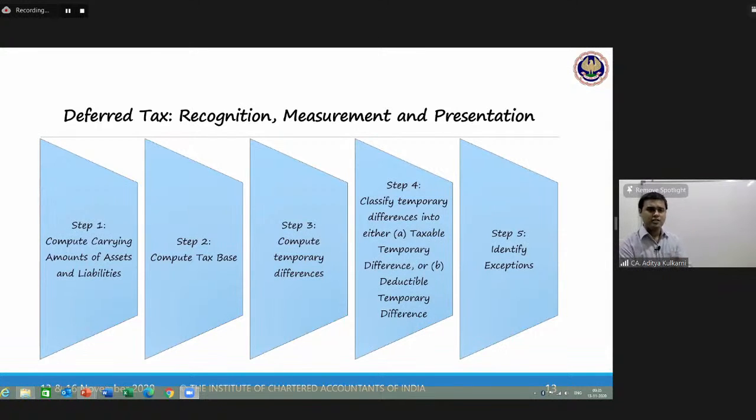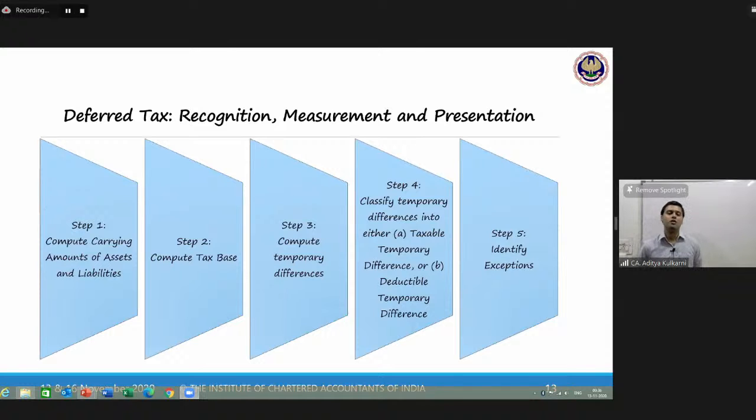Impact of the balance sheet based approach we have seen on the P&L. But for your answers, you will have to give the balance sheet based approach, because that is what the standard tells. So compute the carrying amounts, compute the tax base. Tax base is coming the second time, my friends. Compute temporary differences. What is temporary difference? It is the difference between carrying amount and the tax base.